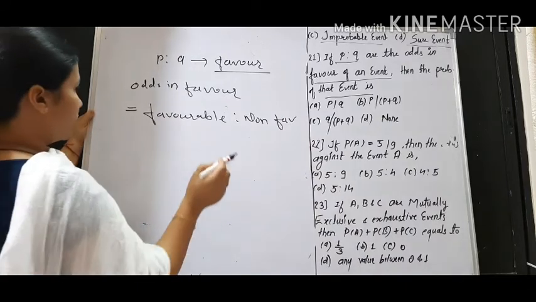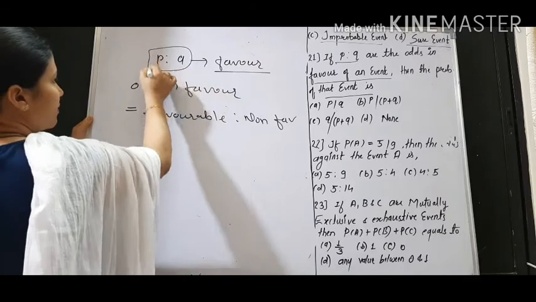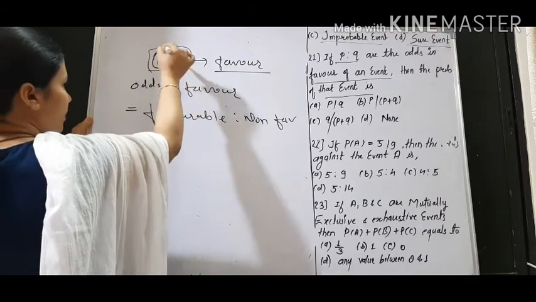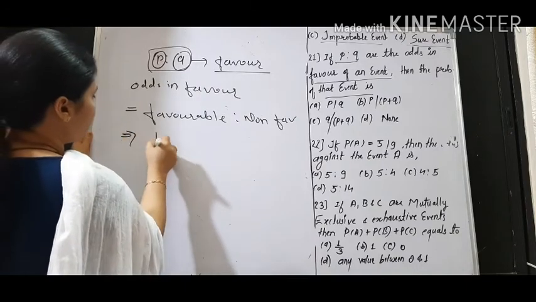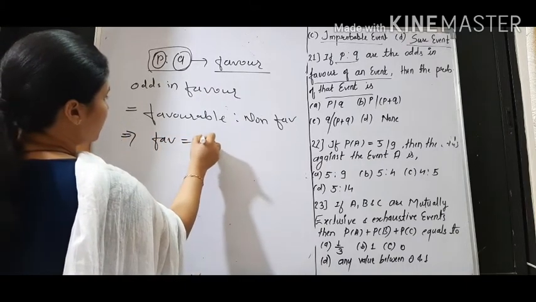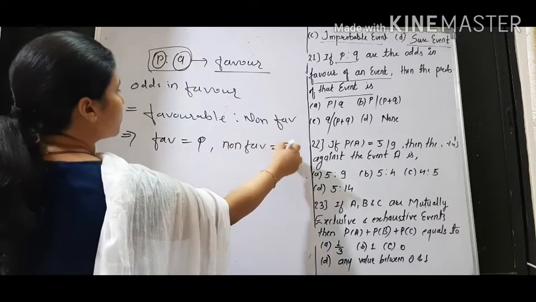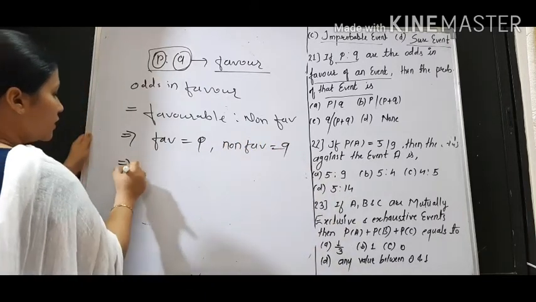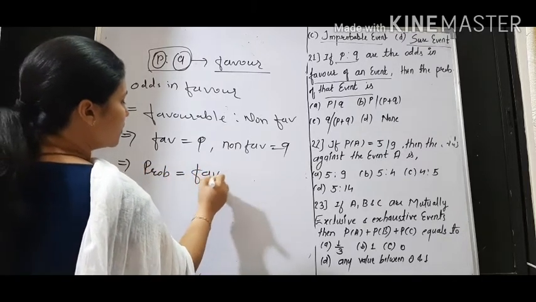Odds in favor is favorable is to non-favorable. Favorable odds are given. It means the first thing is favorable and the second thing is non-favorable. So what are the favorable odds? Favorable is P and non-favorable is Q. Now what is the probability of any event? Probability of any event is equal to favorable upon total.